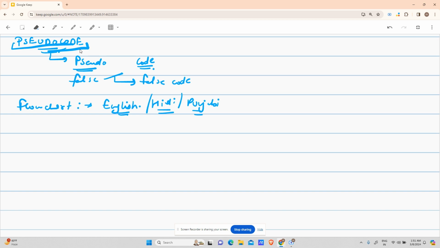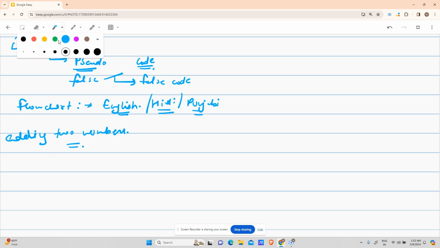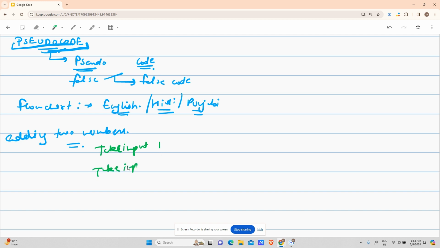So for example, when we were adding two numbers, open your notebooks where you have drawn the flowchart, right? Compare the flowchart with the pseudocode. The pseudocode would look something like: take input 1, take input 2, then sum equals input 1 plus input 2, print sum.